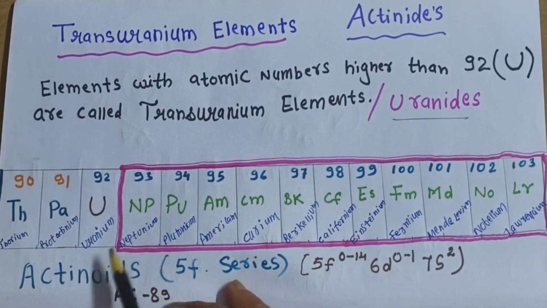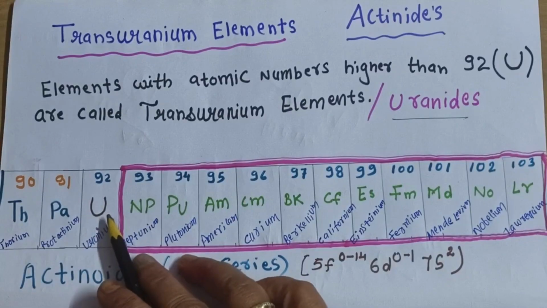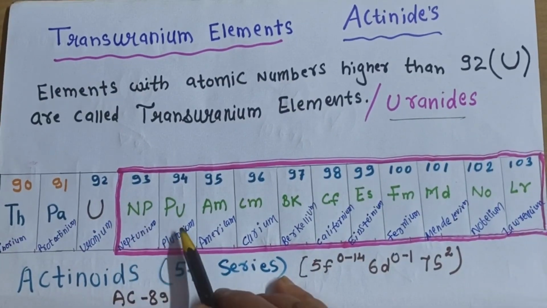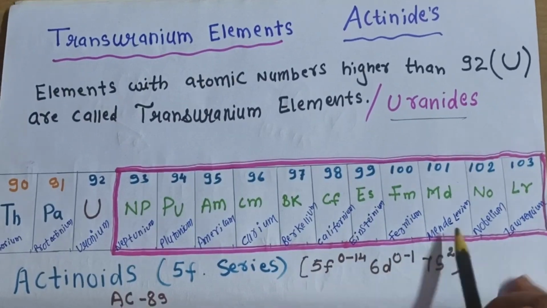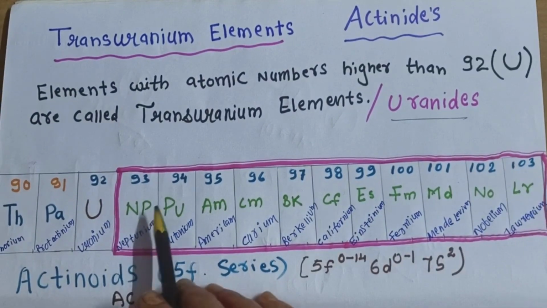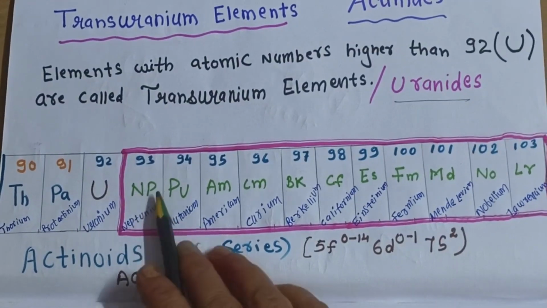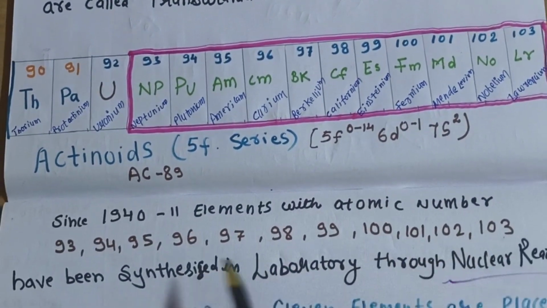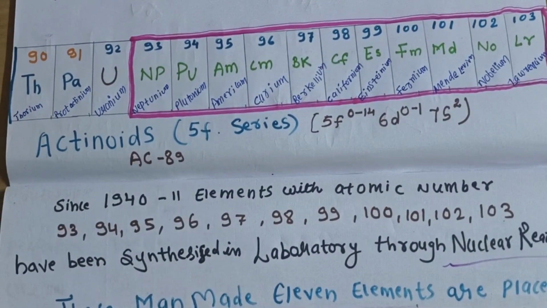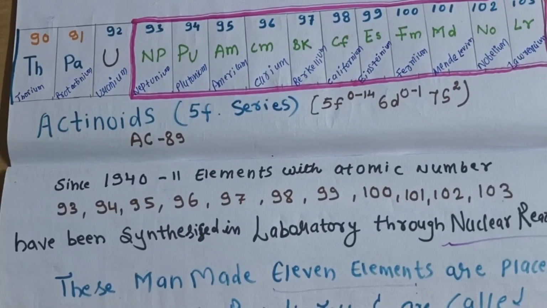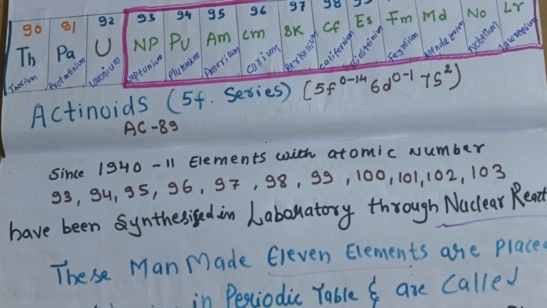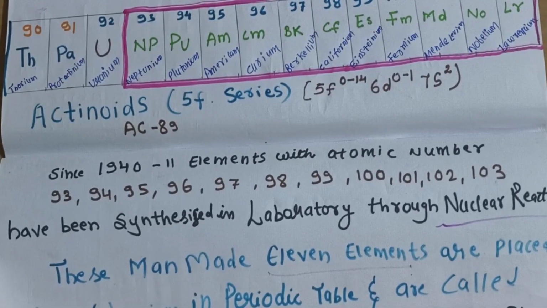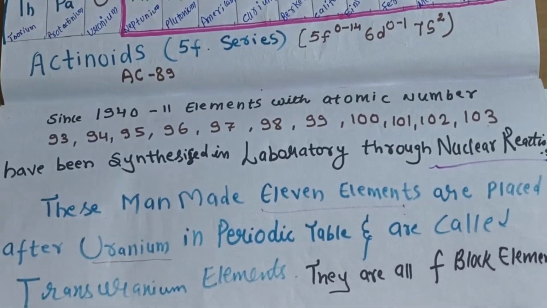So you can see in this table, in this picture, that after uranium 92, neptunium, plutonium, americium, curium, berkelium, californium, einsteinium, fermium, mendelevium, nobelium and lawrencium. You can see the atomic numbers 93 to 103. All these elements after uranium will be termed as transuranium elements, and all these have been synthesized in the laboratories. These man-made elements are placed after uranium in the periodic table. They all are F block elements.